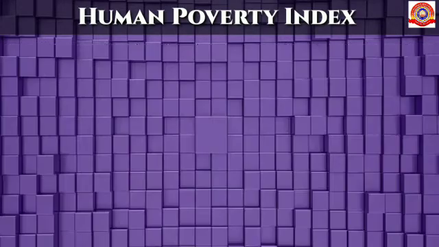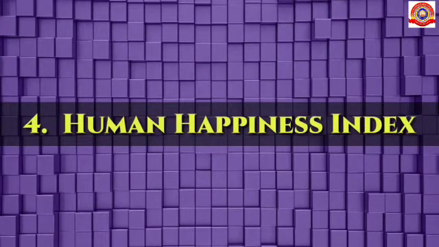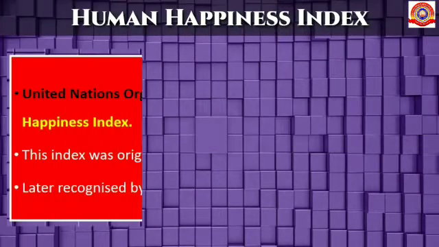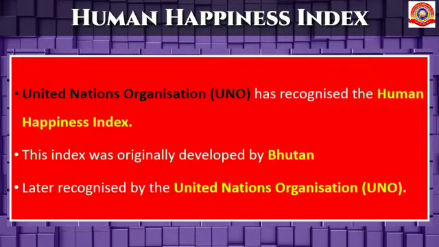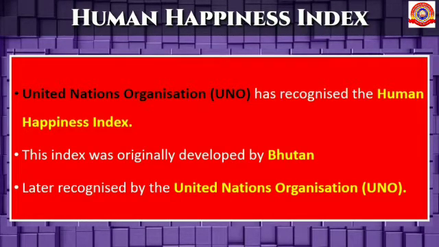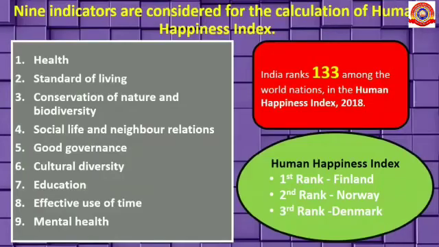Okay students, let's see the Human Happiness Index. The United Nations Organization, that is UNO, has organized the Human Happiness Index. This index was originally developed by Bhutan, later recognized by the UNO. 9 indicators are considered for the calculation of Human Happiness Index.